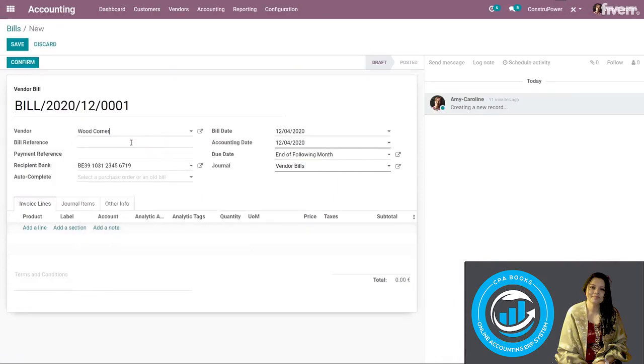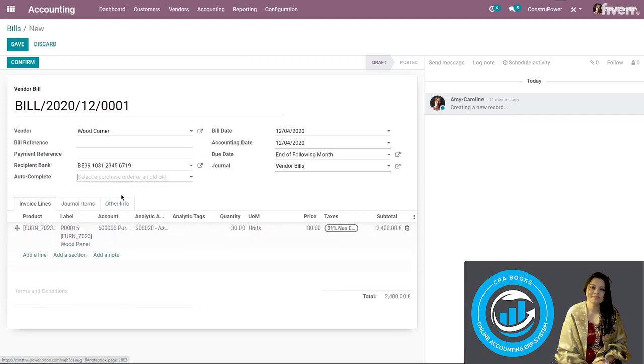And once the vendor is added, we're actually going to be able to auto-complete the bill, which will save everyone a ton of time. So we have this auto-complete field, and we'll be able to choose the correct purchase order that is associated with the bill that we received from the vendor. So let's go ahead and select this one. All right, we have the correct product. I even see the analytic account that's associated, the quantity, the price, everything looks good. So we could say, all right,